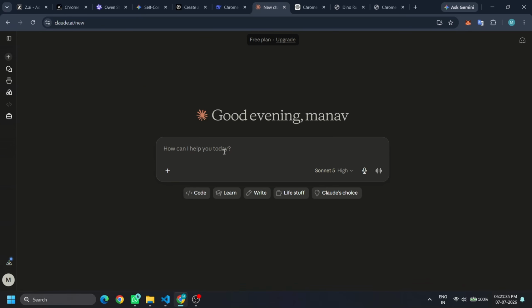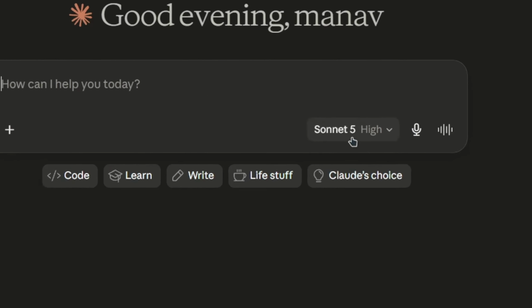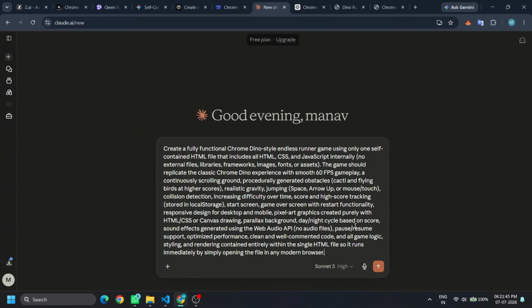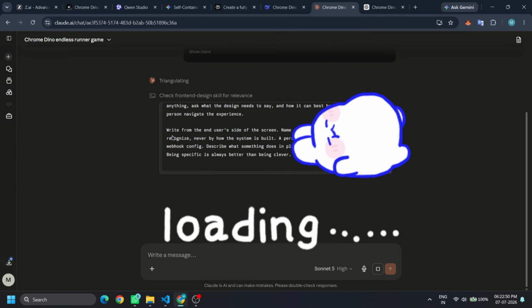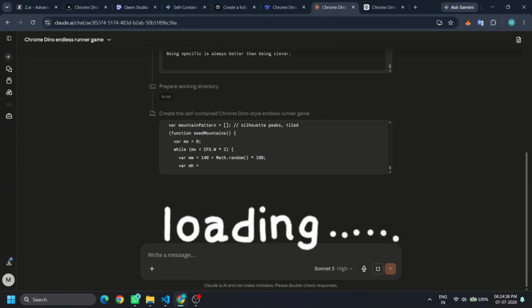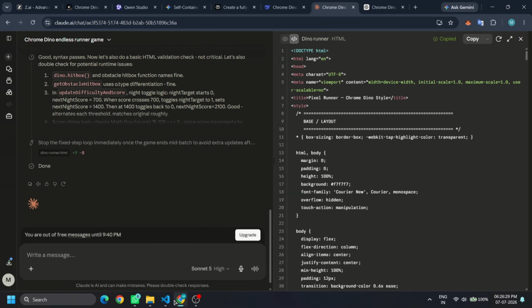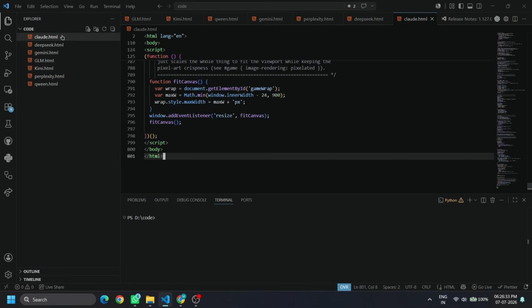And finally, Claude. I'm using Claude Sonnet 5 with high effort enabled. Same prompt. And now we wait. It generated 801 lines of code in around 5 minutes.